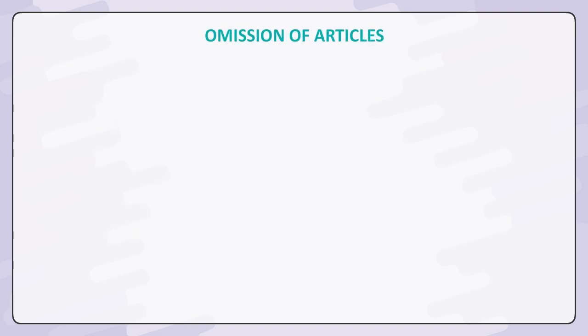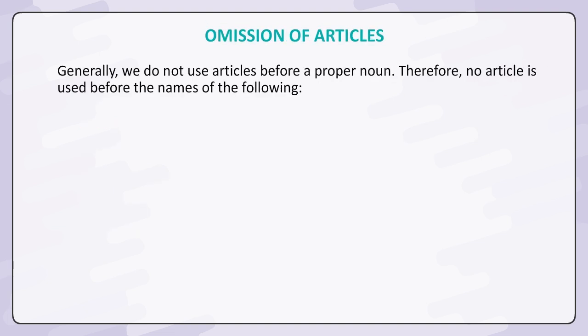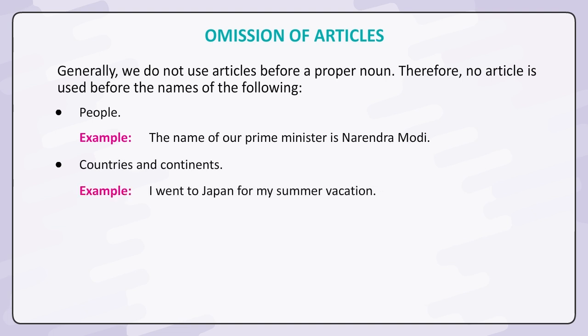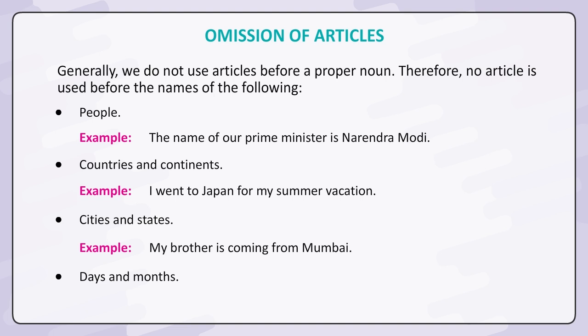Omission of articles. Generally, we do not use articles before a proper noun. Therefore, no article is used before the names of the following. People. Example: the name of our Prime Minister is Narendra Modi. Countries and continents. Example: I went to Japan for my summer vacation. Cities and states. Example: my brother is coming from Mumbai.